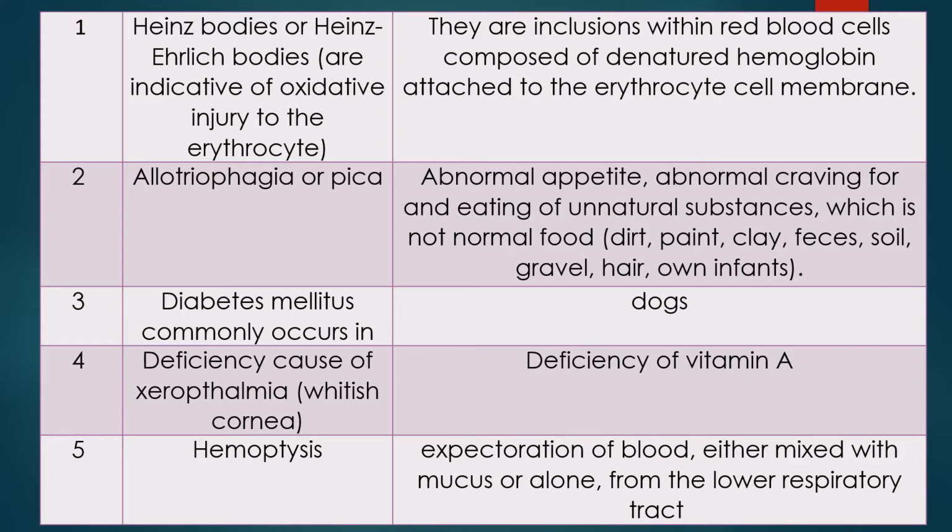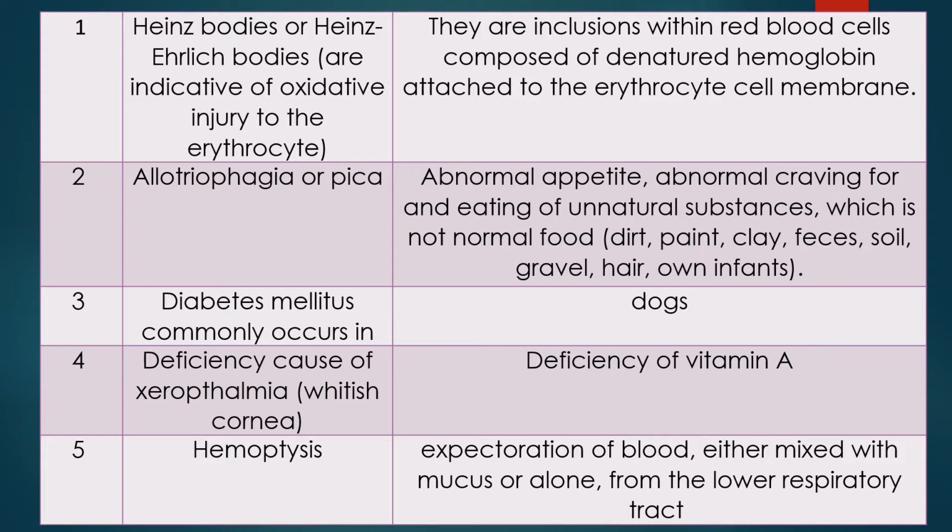Question 2, important question. Allotriophagia is also called pica. It is abnormal appetite. It is not a normal appetite. There is abnormal craving for and eating of unnatural substances, which is not a normal food. Animals consume dirt, paint, clay, feces, soil, gravel, hair, or their own infants. That is called allotriophagia.